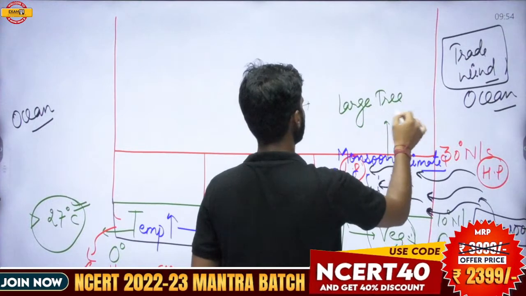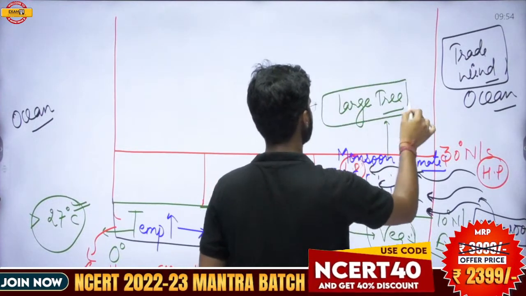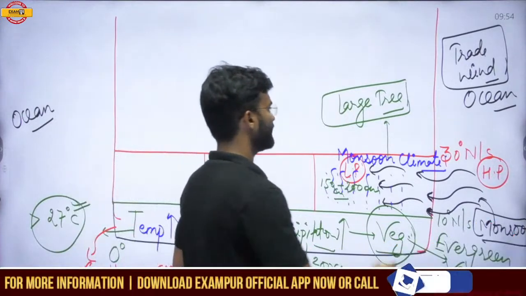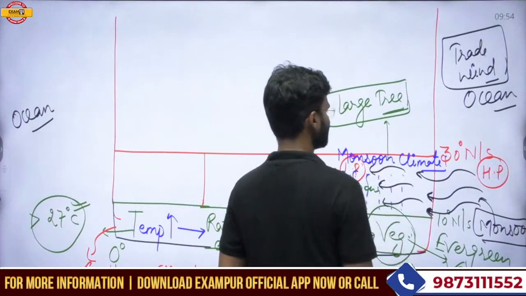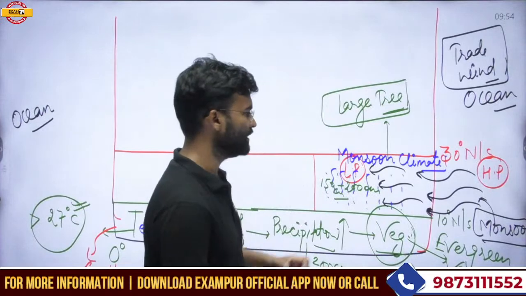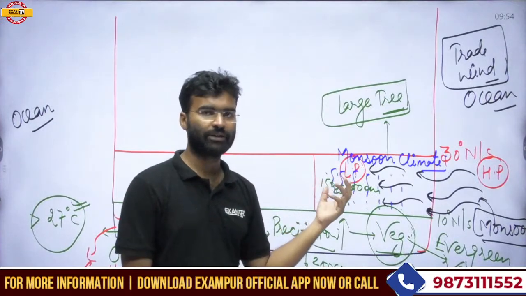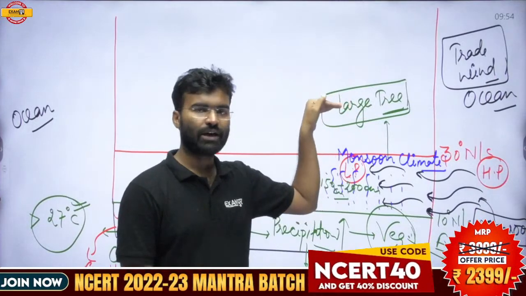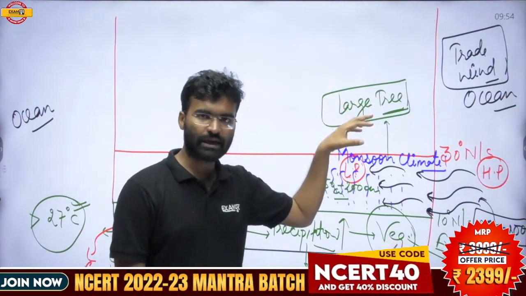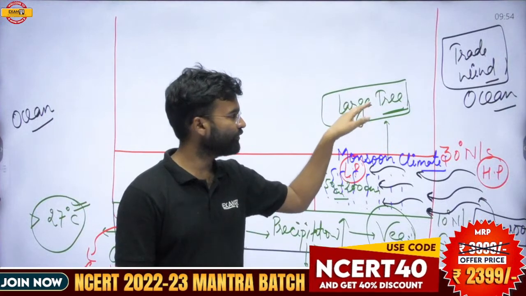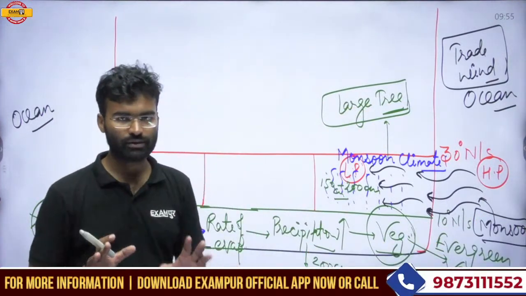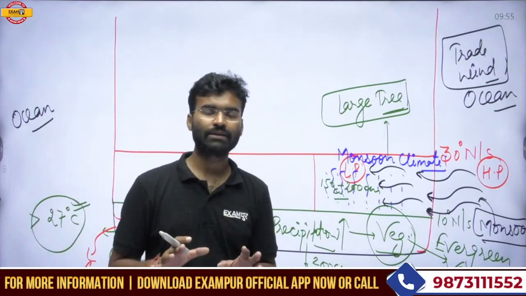In this climatic zone you can see both large trees and small trees. If the water needs of the large trees are fulfilled by the rain in this zone, then all the vegetation that requires less water is also found here.